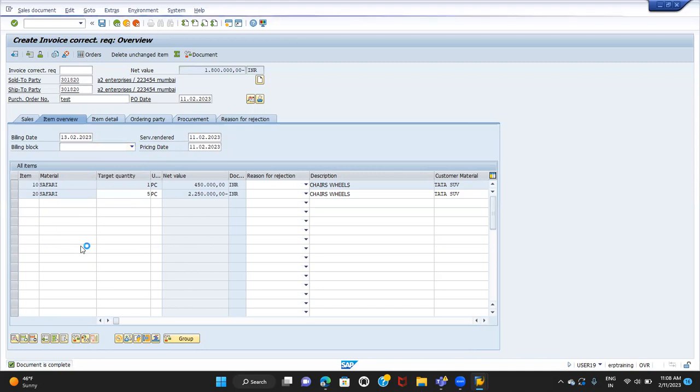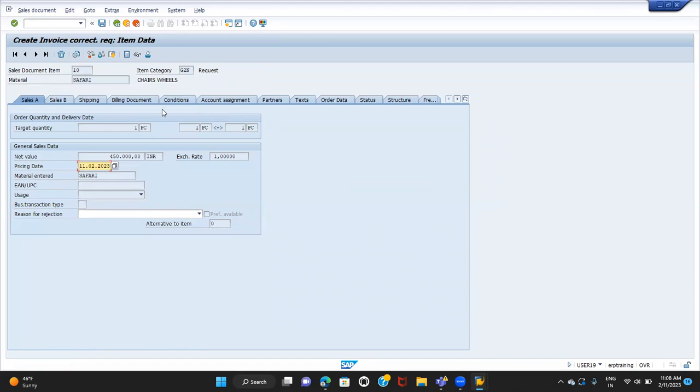The item category for the credit item is G2N. If you see here, G2N. For the debit item, the item category will be L2N. Now tell me, any one of you, what will be the schedule line category? What will it be here? What are we creating? We are creating the invoice correction, right? CP? Why CP? Because there will be a billing document.